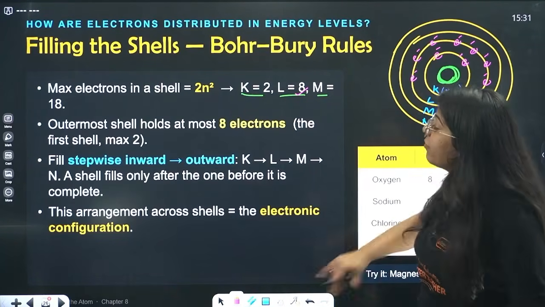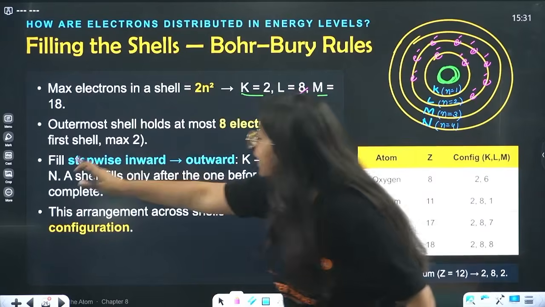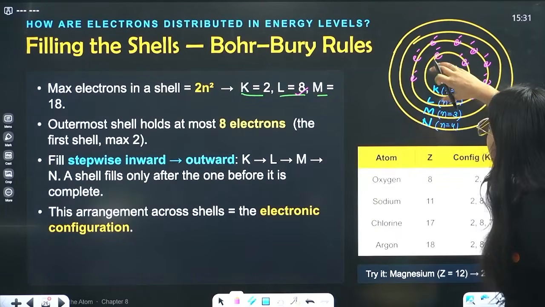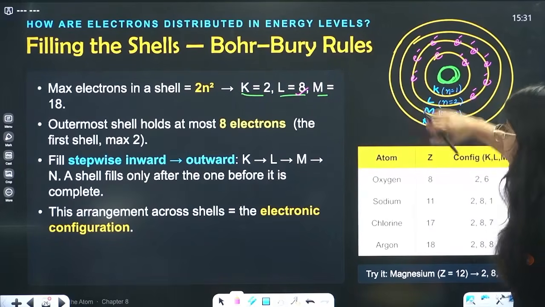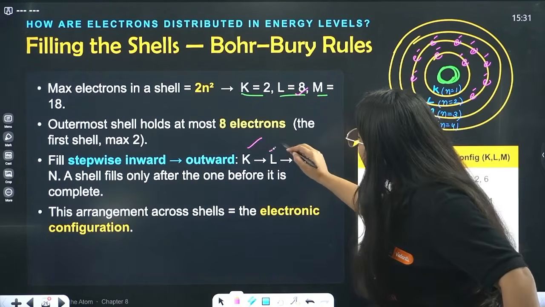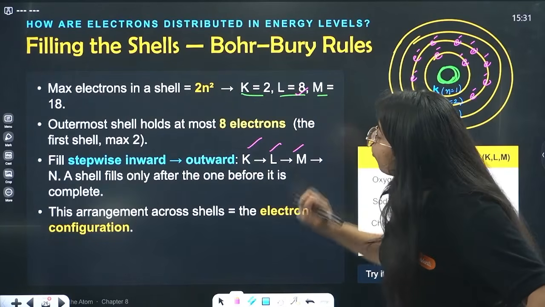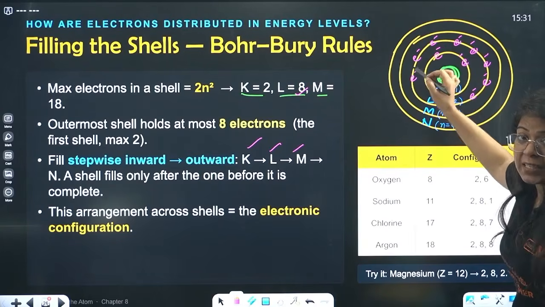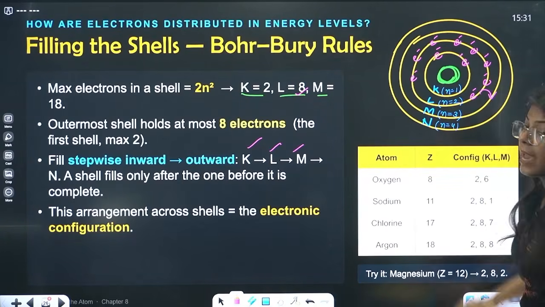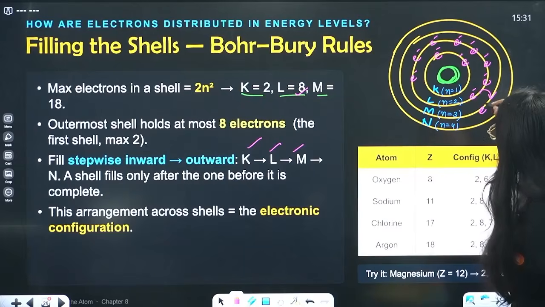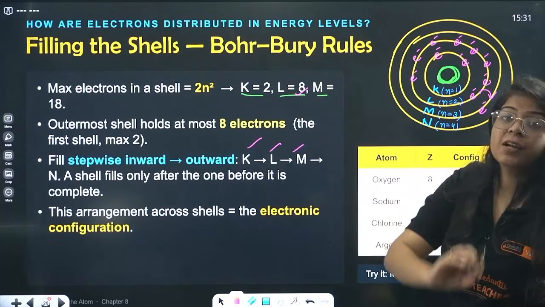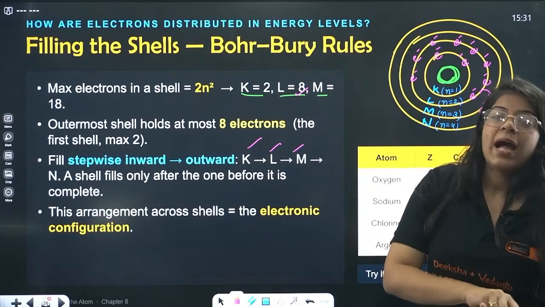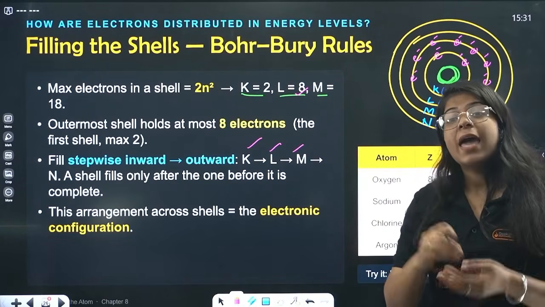Then in M we have 18, right? So fill stepwise, from inward to outward. First we fill K, then L, then M, then N. Done beta. K, L, M and N: a shell fills only after the one before it is complete. If the L shell does not have 8 electrons, you cannot move to the M shell. You cannot put an electron in the M shell if L only has 7 electrons. After it is filled with 8 electrons, the next electron will not sit in the L shell, it will go in the M shell.